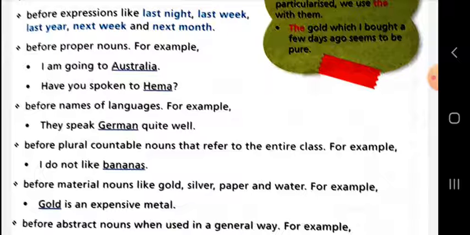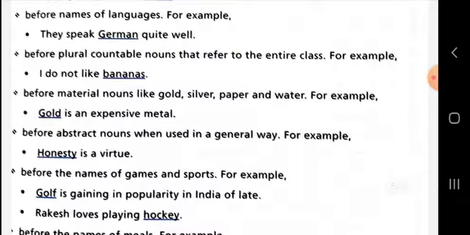Before plural countable nouns that refer to the entire class, if any plural countable noun is used to represent the entire class, then you cannot use the before their name. I do not like bananas; you cannot use the before bananas. Next point, before material nouns like gold, silver, paper, and water, you cannot use the before material nouns. Before abstract nouns, when used in a general way, if any abstract noun is used in a general way, then you cannot use the before their name.